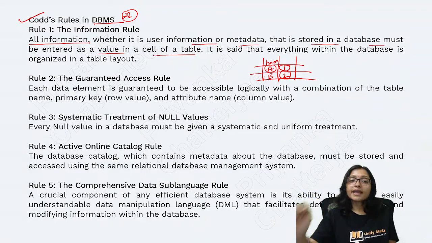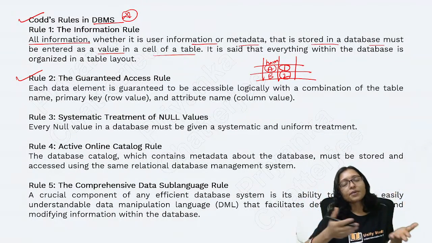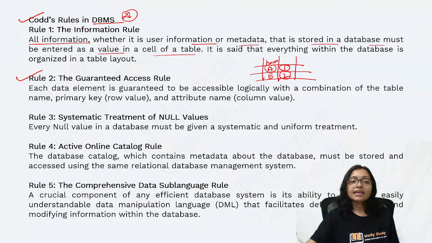Okay. Next one is the guaranteed access rule. Guaranteed access means the database is giving you a guarantee. What guarantee? The guarantee is that each data element is guaranteed to be accessible logically with the combination of table name, primary key and all.